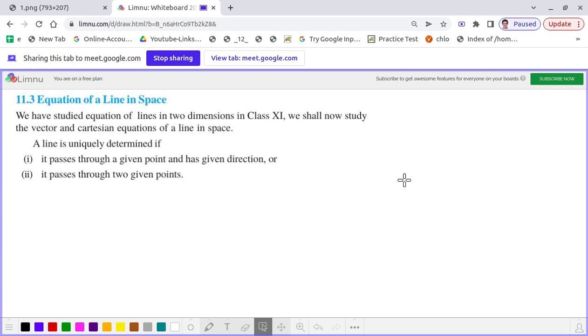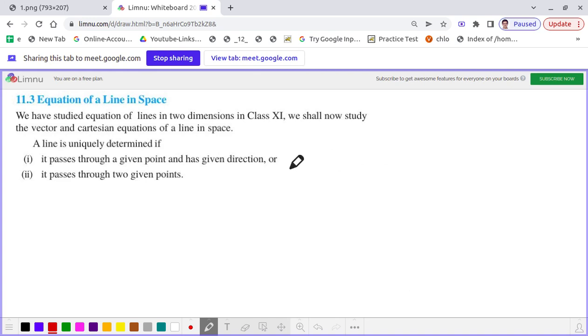Today we will discuss two topics. The first one is the equation of a line in space, and then we will discuss the angle between two lines. If you recall, in class 11 we discussed the equation of a line in two dimensions. Here we will be discussing both the vector equation and the Cartesian equation of a line in space.